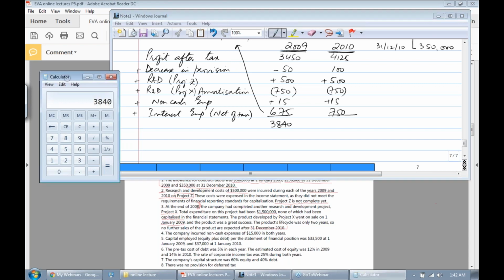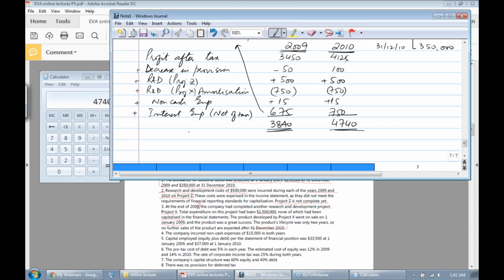Now, 4125 plus 100 plus 500 minus 750 plus 15 plus 750. That makes 4740. So this is the economic profit. This is question number 2, right?